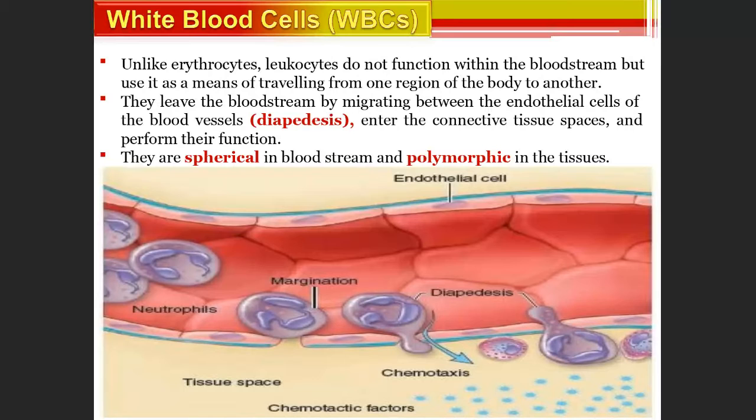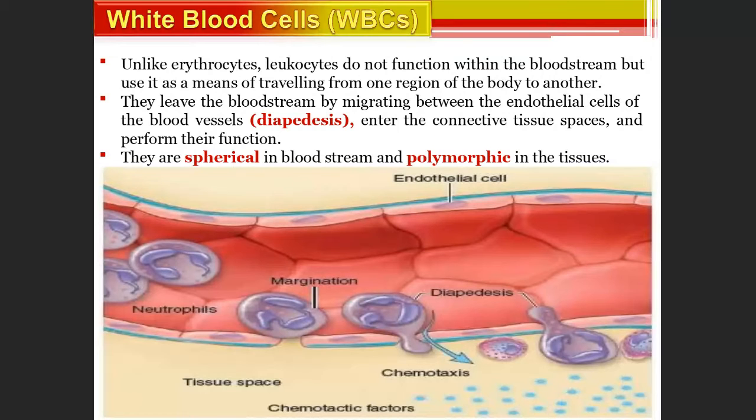So these are the endothelial cells. This migration is called diapedesis. They enter the connective tissue spaces and perform their function.